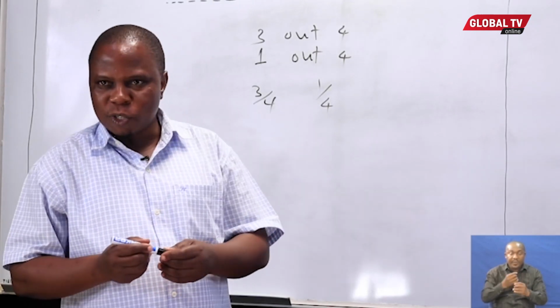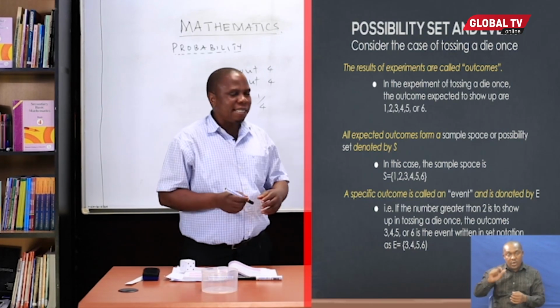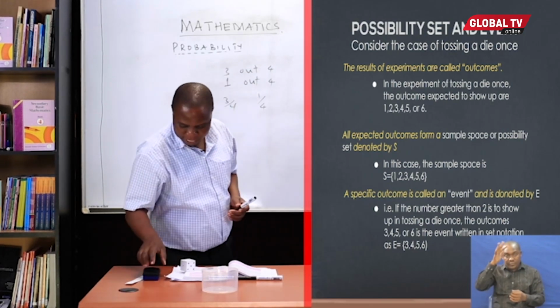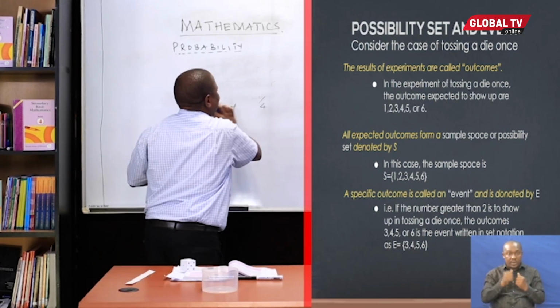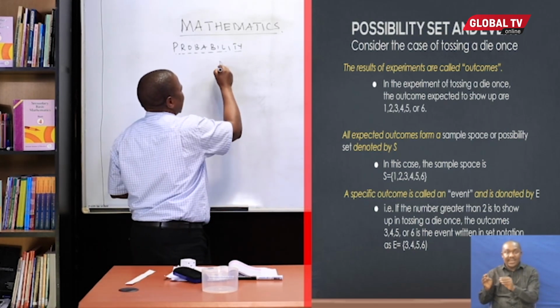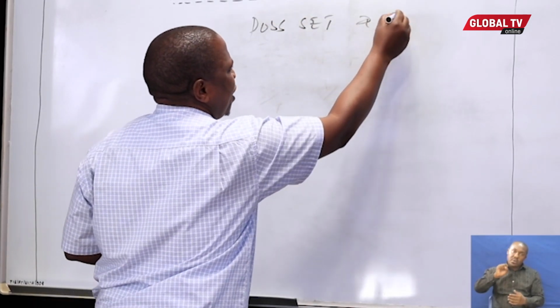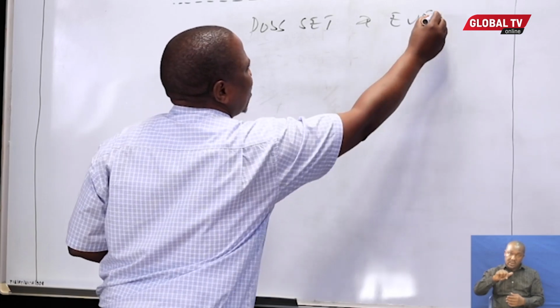There are things which will also be used in probability. That is the possibility set and event. We need to know the possibility set and event. There are two things which you have to know: possibility set and event. We shall start with the first one.